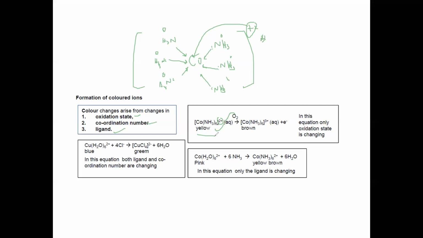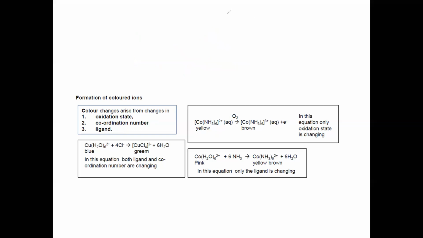So what happened? Cobalt with +2, with ammonia attached as a ligand, is yellow in color. But when it's +3, it is brown in color. So we observe a color change here. Why do we observe a color change? Because there is a change in the oxidation number.